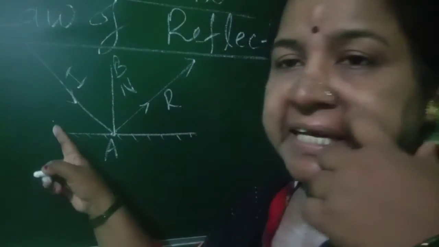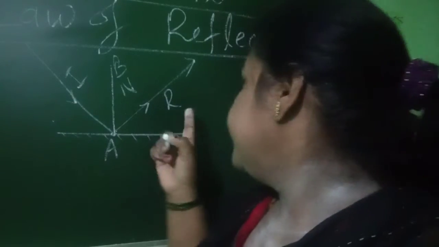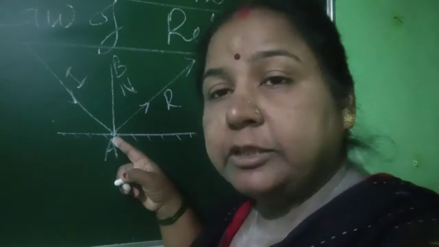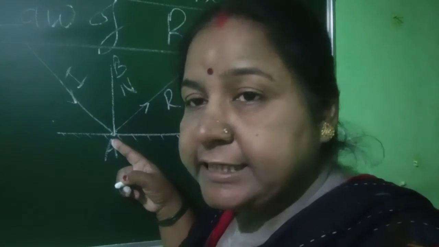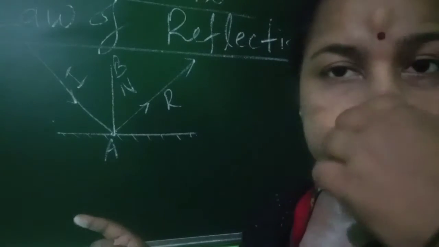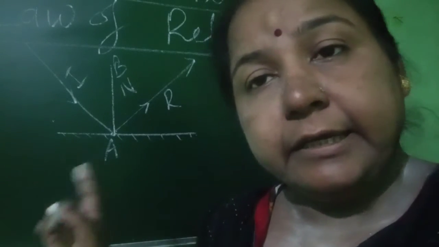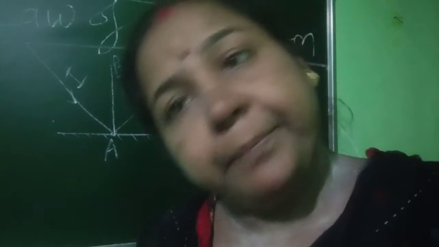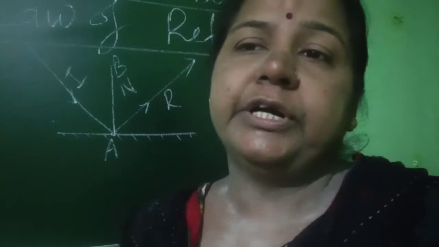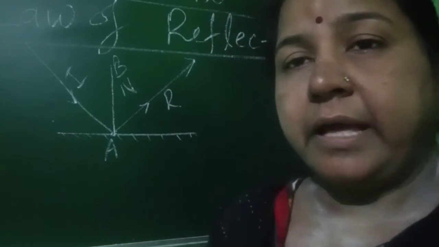Now incident ray, reflected ray and normal, at the point of incidence on the mirror, these three lie in the same plane. Understand? This is the first law of reflection. Have you understood?